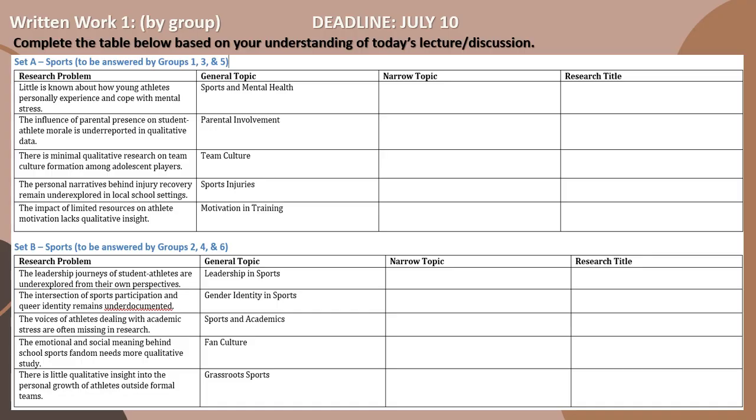This one is for the sports grade 11 archery set A, groups 1, 3, and 5, set B, groups 2, 4, and 6. So, pwedeng sagutan sa yellow paper, just copy the table, or I can send the soft copy of this file sa GC natin para doon na lang kayo magsagot para mas malinis yung sagot nyo.